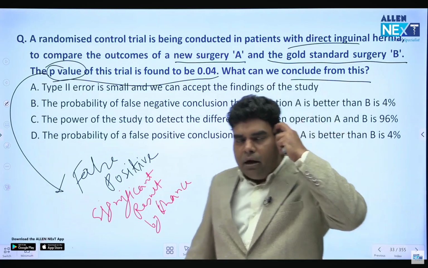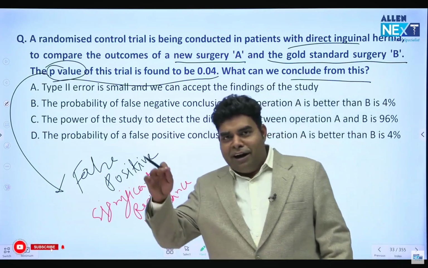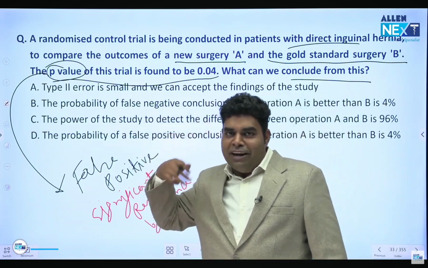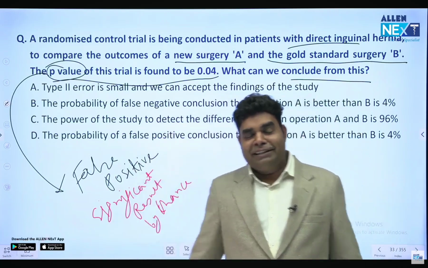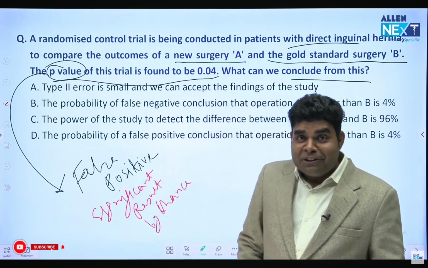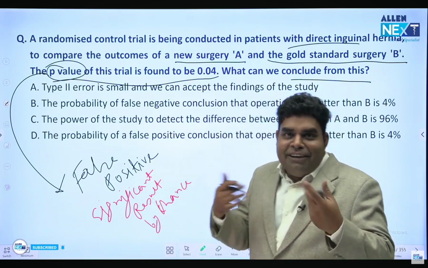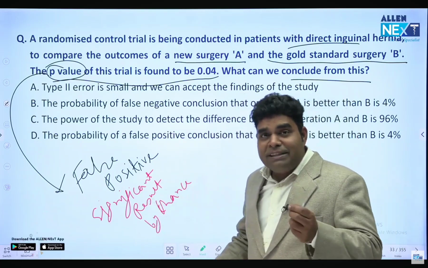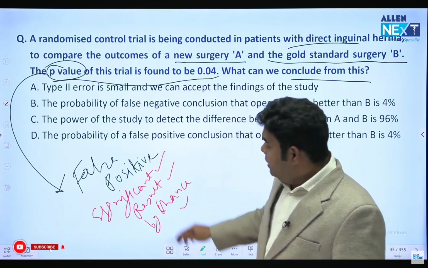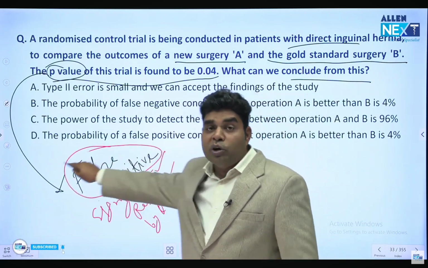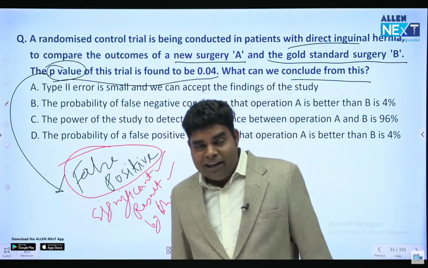The best example of this is this Coronil medicine. The Coronil drug trial was done on patients who were without fever, and then Baba Ramdev and their researchers said that it can treat fever. So if the trial is done on people without fever, how can it treat fever? So that means they were getting a significant result, but just by chance, by mistake, they were falsely positive about the Coronil drug. They faked it, told a lie, right?